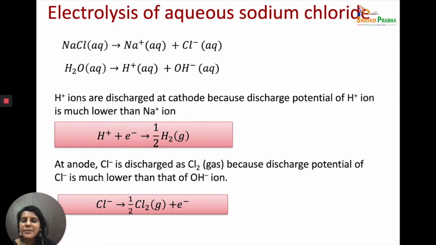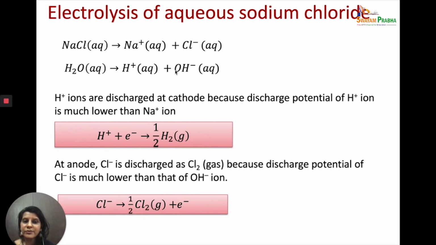Now what happens if I take aqueous sodium chloride? I did say in the aqueous sodium chloride you have taken sodium chloride and dissolved it in water. Now we know that water itself also undergoes autoionization and forms H plus ions and OH minus, although their concentration is very, very low because water is very weakly ionized. So therefore we have four kinds of ions. Sodium chloride is giving you Na plus and Cl minus ions. Water is giving you H plus ions and OH minus, although very, very low in concentration.